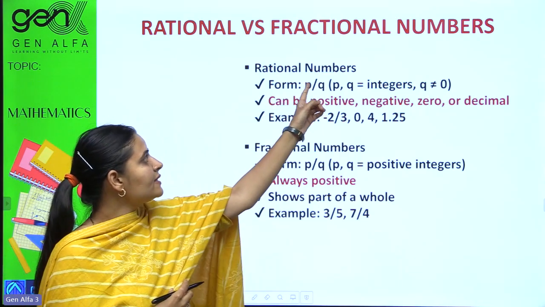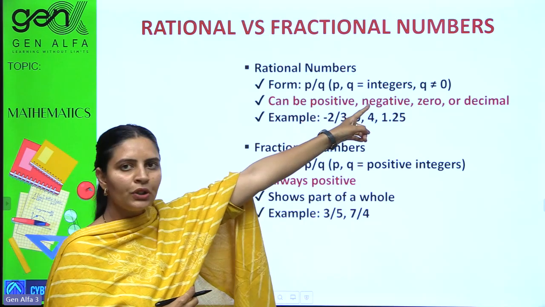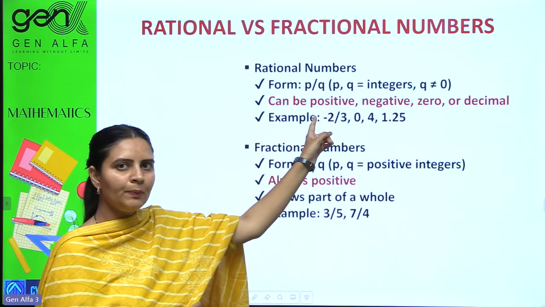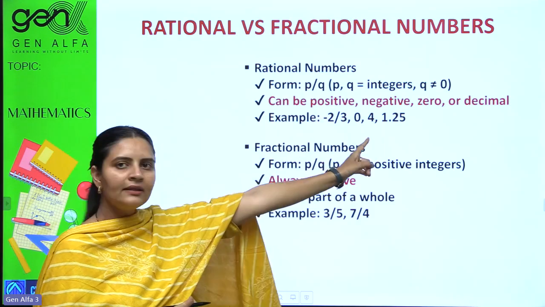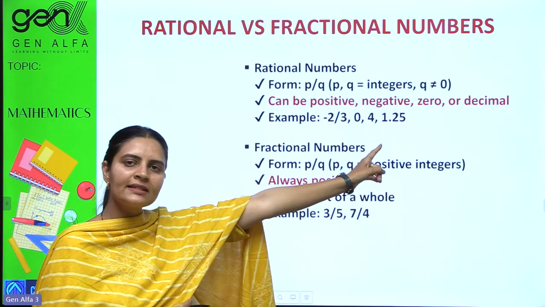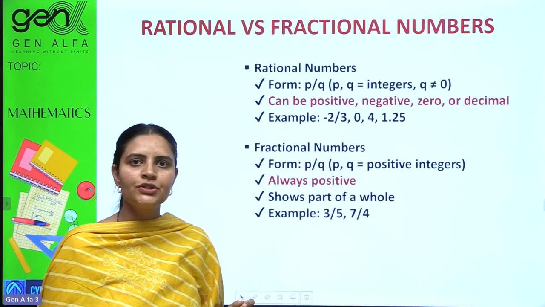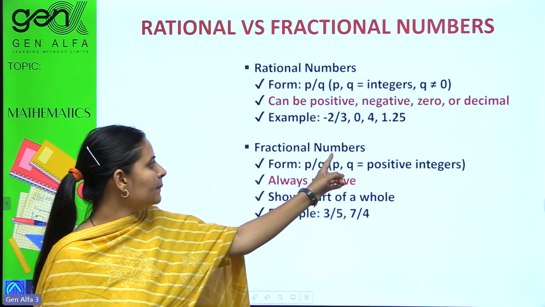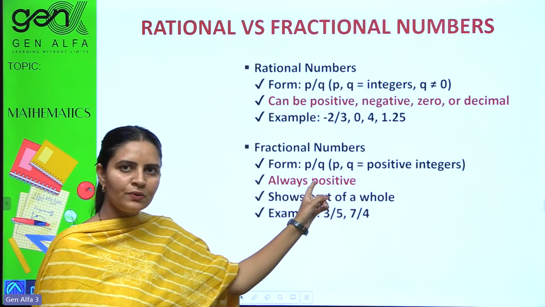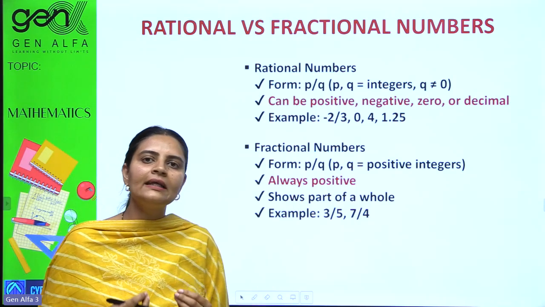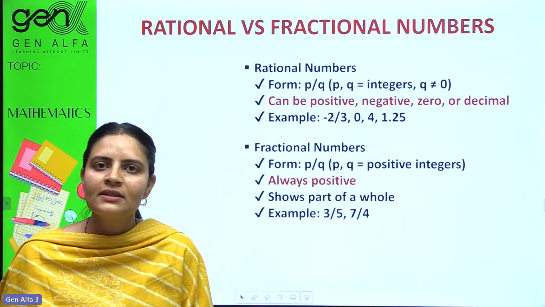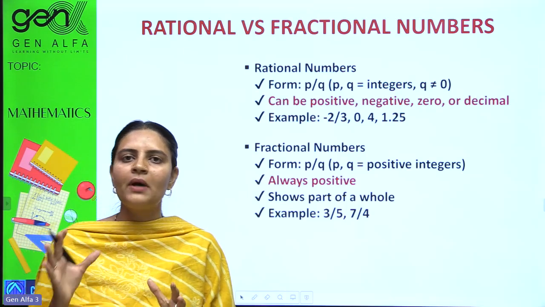So rational numbers, p by q form, q should not be equal to 0, can be positive, negative, 0, and examples are there. Yes, you just write the examples of decimals. I'll teach you. And fractional numbers are form p by q, same thing, but always positive because we are taking parts of a quantity. If quantity is there, then only parts are taken.